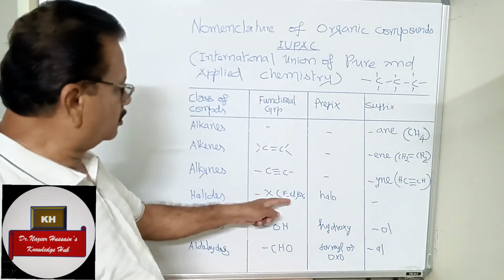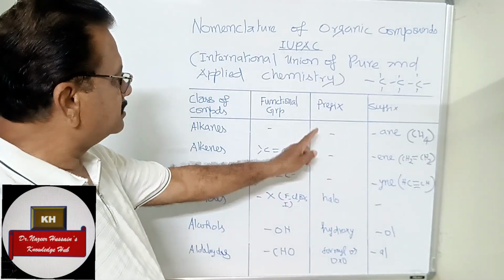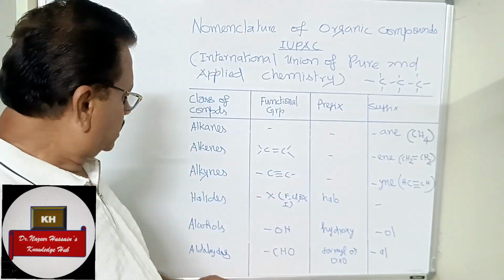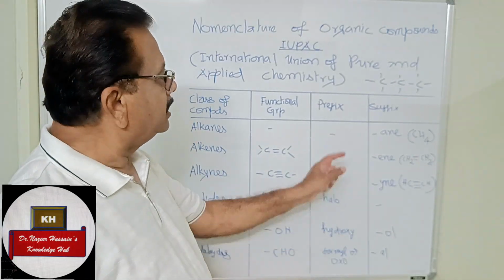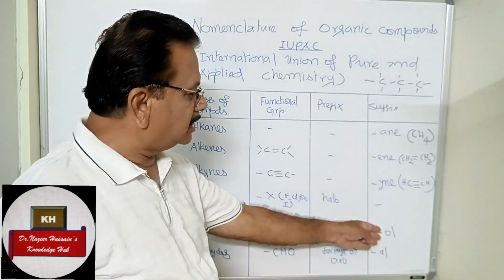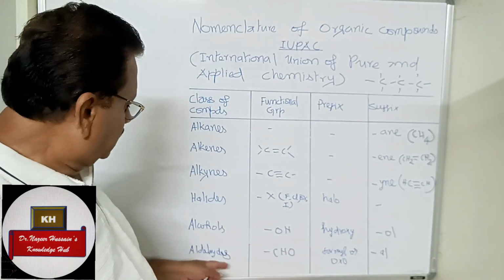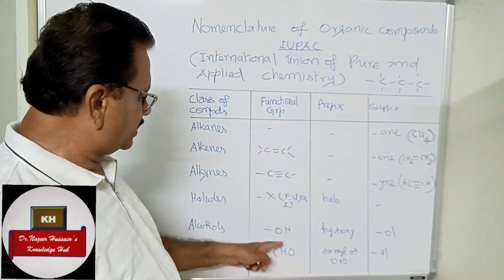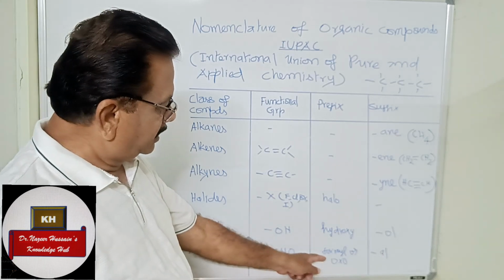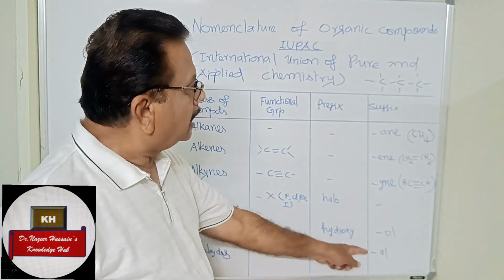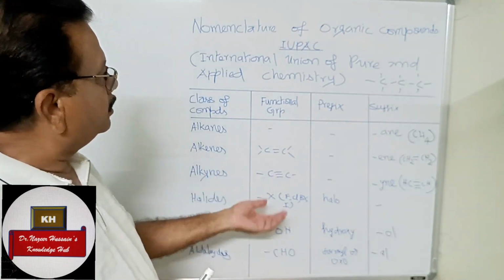Halides: we have fluorine, chlorine, bromine, iodine. So halo. That doesn't have a suffix but a prefix. Then alcohols, OH. The prefix is hydroxy, and the suffix is ol. You will understand what this suffix and prefix mean in coming lectures. Aldehydes, the functional group CHO. We call it by prefix formyl or oxo and the suffix al. I will continue the table next.